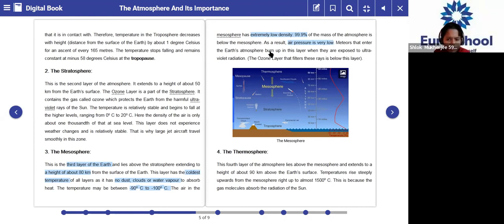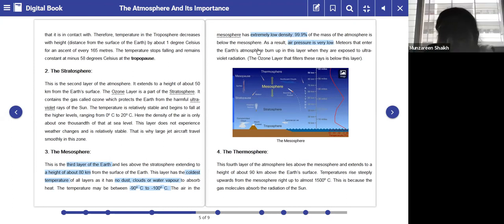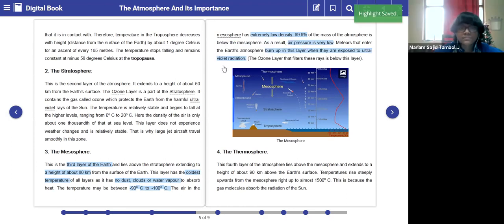Ma'am, it protects Earth from harmful ultraviolet rays of the sun. Very good. Okay. So what happens over here is that meteors burn up in this layer, as it gets exposed to the ultraviolet radiation. Clear?